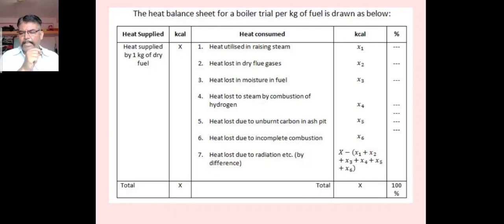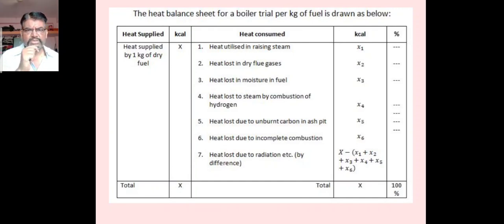There are different factors: heat utilized in raising the steam, heat lost in the dry flue gases, heat lost in the moisture, heat lost to steam by combustion of the hydrogen, heat loss due to unburned carbon in the ash pit, heat loss due to incomplete combustion, and heat lost due to radiation by difference.